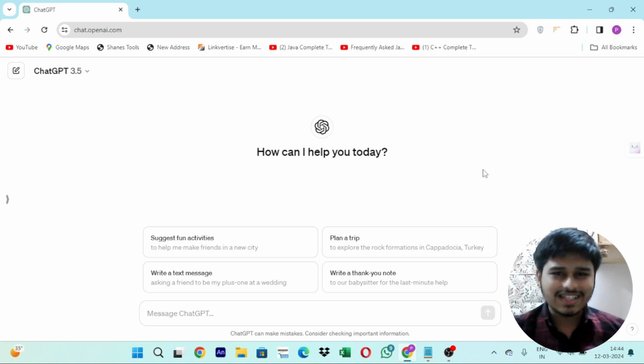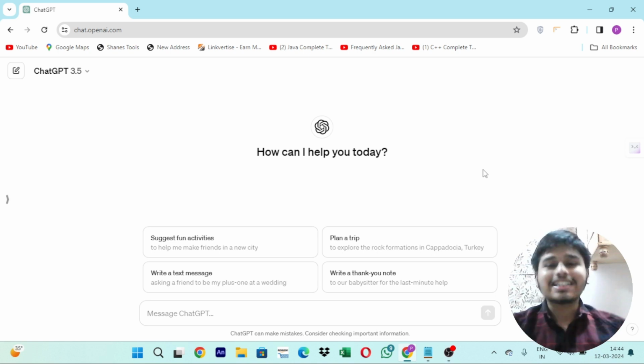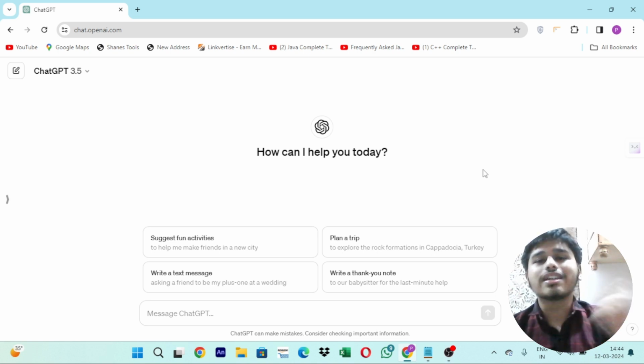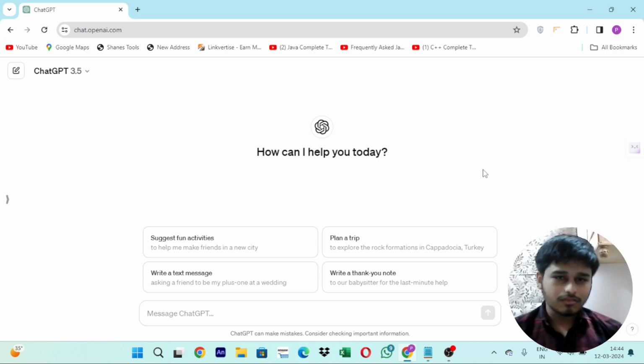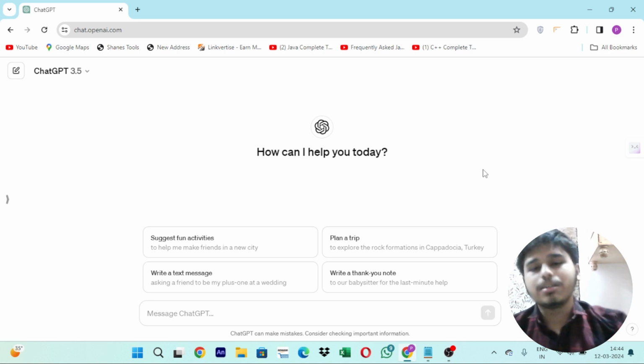Feeling stuck for ideas? No worries. Let's see how ChatGPT can help us brainstorm, from choosing a theme to developing a character to setting the tone. We can ask ChatGPT to suggest a theme, or develop a character, or set the tone for the story. These three main factors of choosing a theme, developing a character, and setting the tone will be done by ChatGPT for us. That will make our work easy.